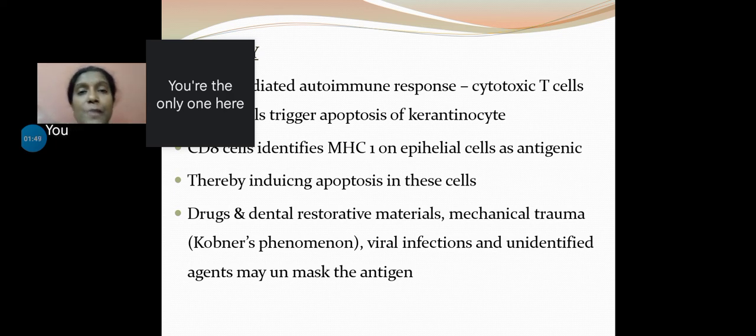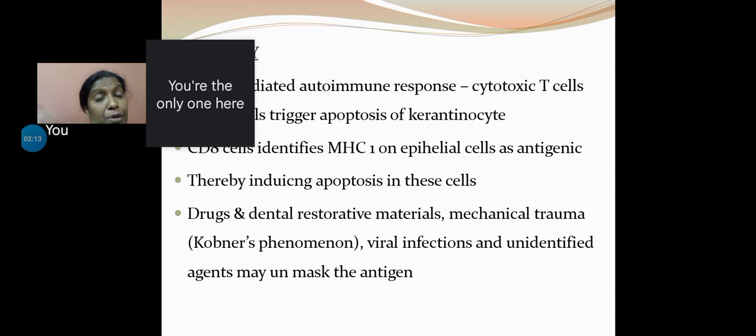So as I just mentioned, it is basically a T cell mediated autoimmune response where the cytotoxic T cells... When we talk about autoimmunity, there has to be an antigen and there has to be an antibody. The antigen in this particular case of lichen planus happens to be the basal keratinocytes.